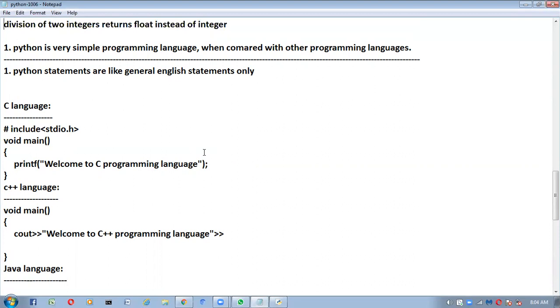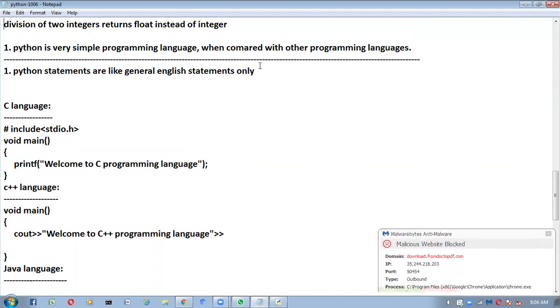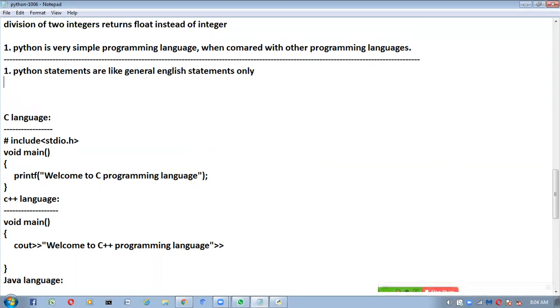We are not using any functions. We are not using any curly braces, all those things. And next, one more important point, a very, very important point. Observe very carefully. Try to understand this point. Here we no need to specify data type explicitly in Python.